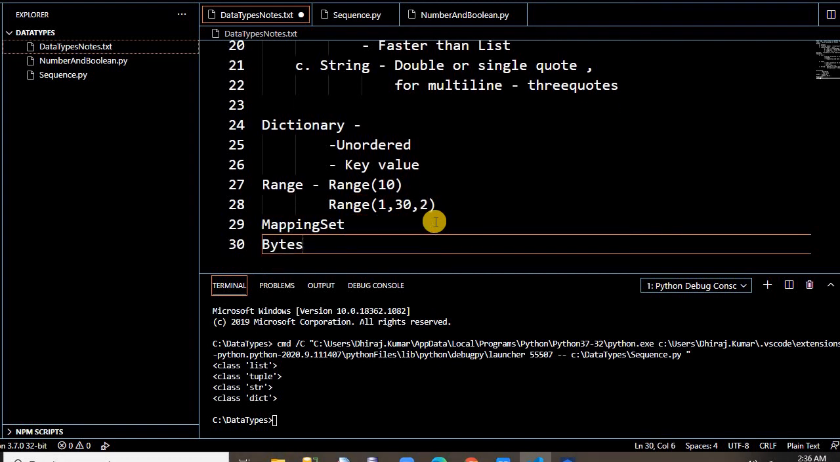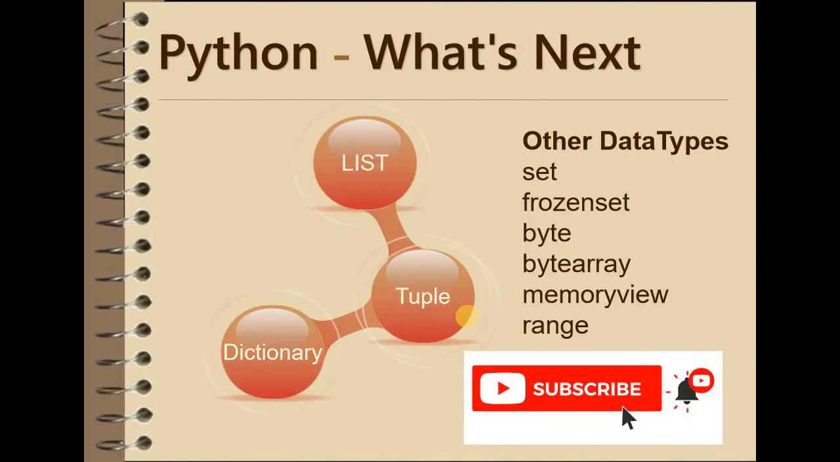Mapping, sets, frozen sets, these are remaining for the next video. I will be covering all this. So in the next video, what will we cover? We will cover the list, tuple and dictionary in detail. Another remaining are set, frozen set, bytes, byte array, memory view, range also.